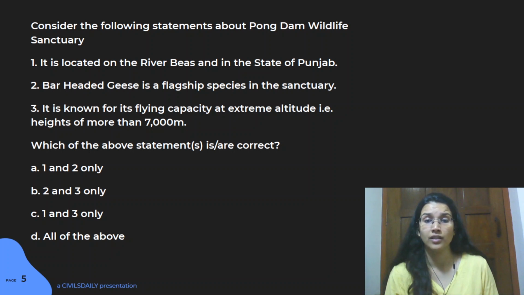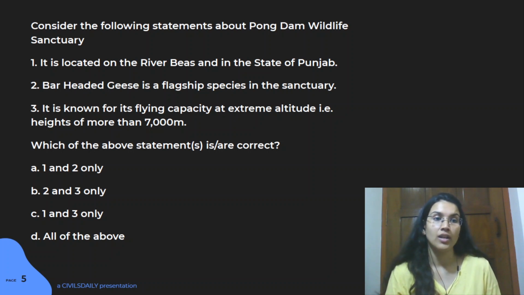It's talking about that bird, the bar-headed geese, right? So the answer for this particular question: even if you don't know about this particular species like bar-headed geese, you can still attempt this question, because when you revise your wildlife sanctuaries, it's very important that you know in which state it is.